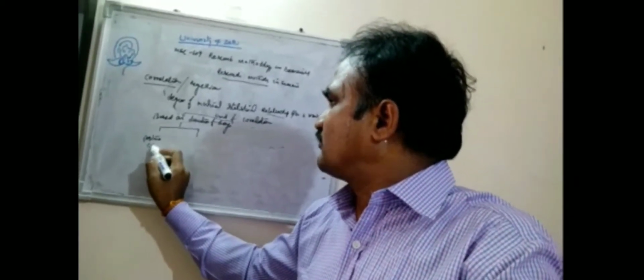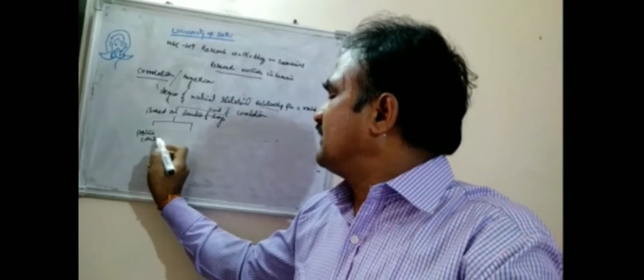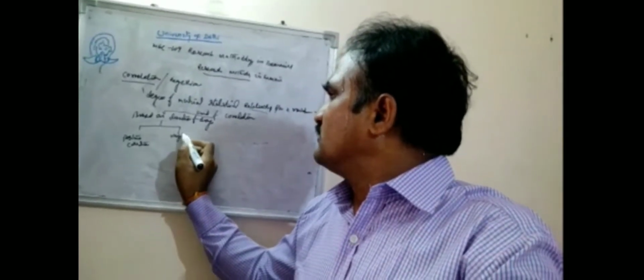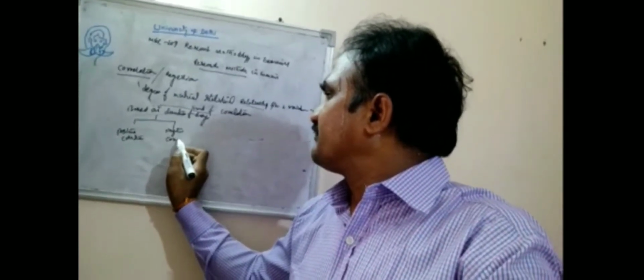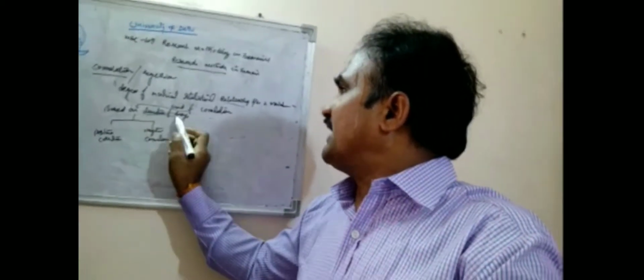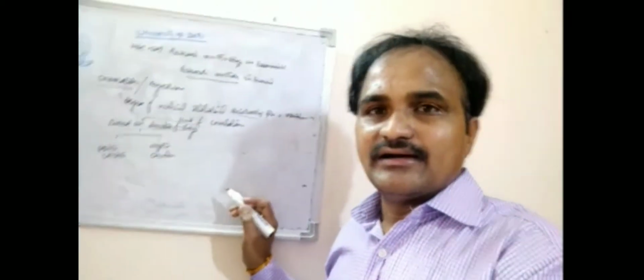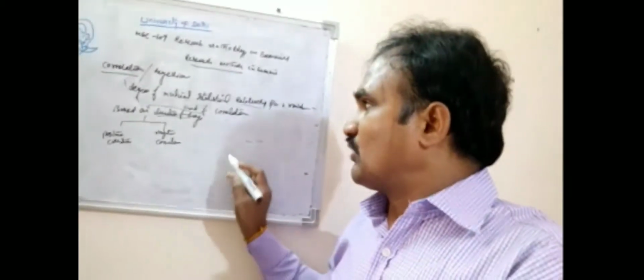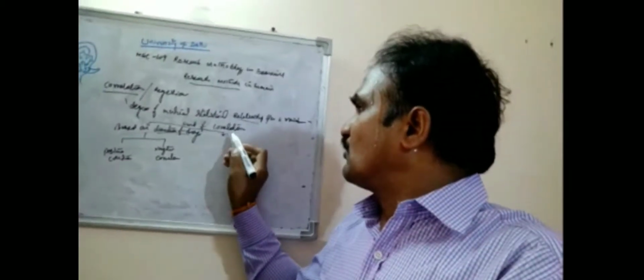We already discussed positive and negative correlation.